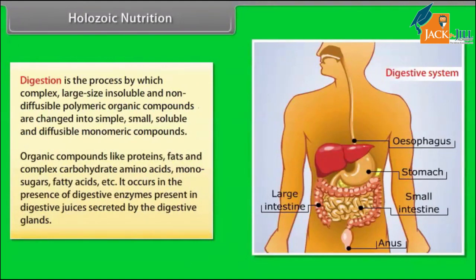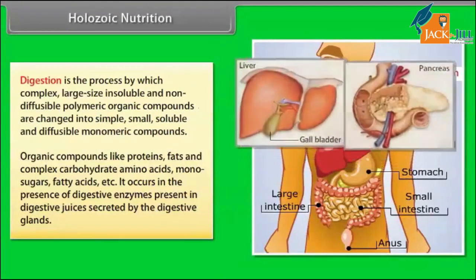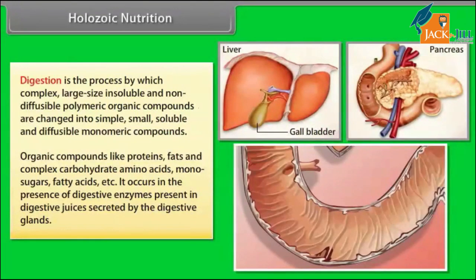Organic compounds like proteins, fats, and complex carbohydrates are changed into amino acids, monosugars, fatty acids, etc. It occurs in the presence of digestive enzymes present in digestive juices secreted by the digestive glands.